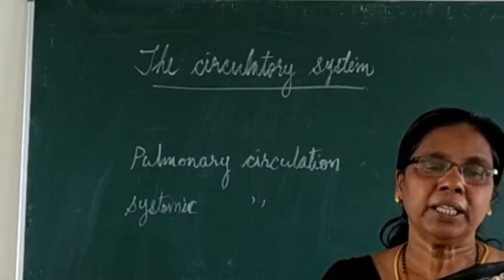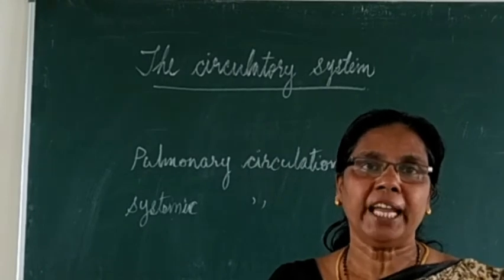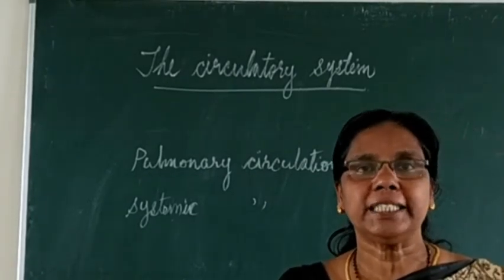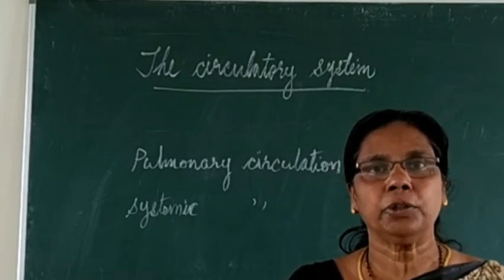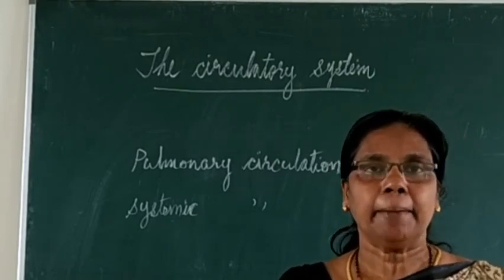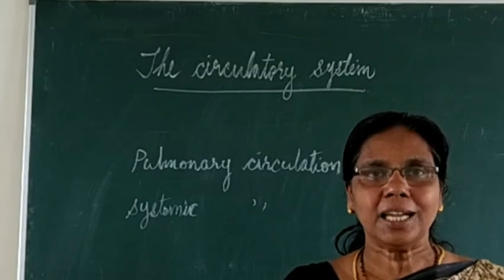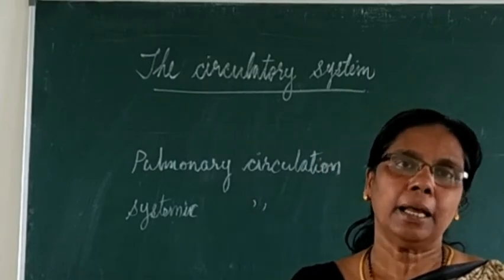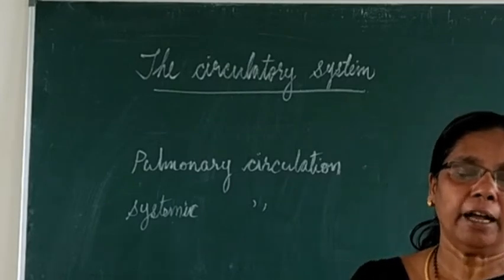First one is the hepatic vein, from the liver to the posterior vena cava. You can see this hepatic vein starts from the liver and ends where? In the posterior vena cava.